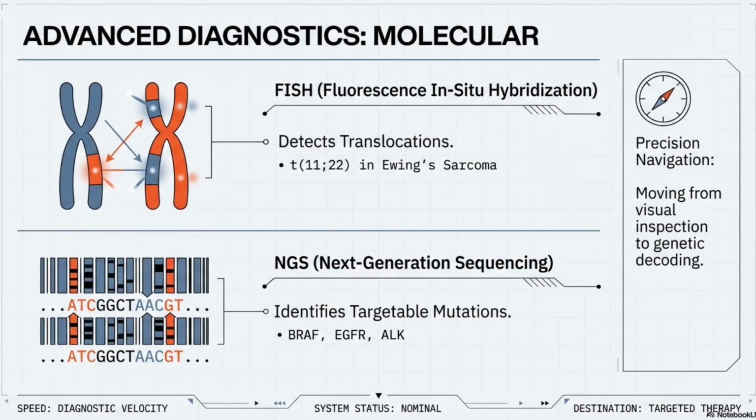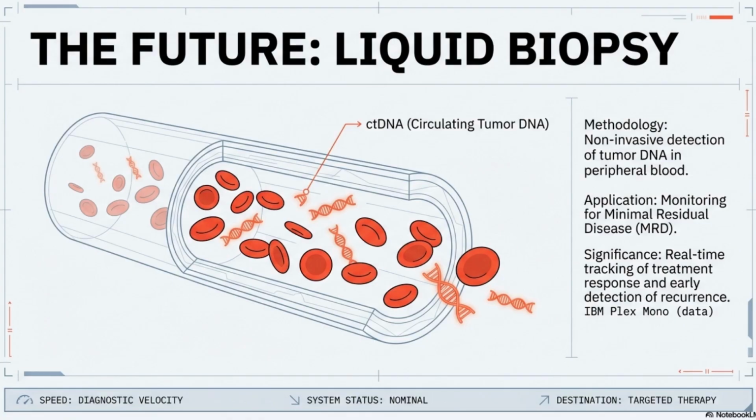Advanced diagnostic pathology. Molecular diagnostics. FISH, fluorescence in situ hybridization. We look for translocations, for example, translocation 11;22 in Ewing's sarcoma. Next generation sequencing. It is done to identify targetable mutations like BRAF, EGFR, and ALK. Liquid biopsy. It is used for detecting ctDNA, which is circulating tumor DNA in peripheral blood. This is the future of monitoring minimal residual disease.